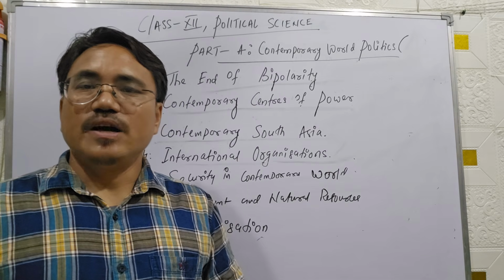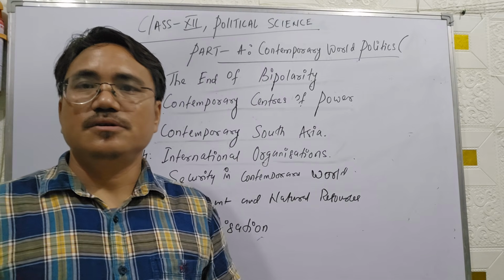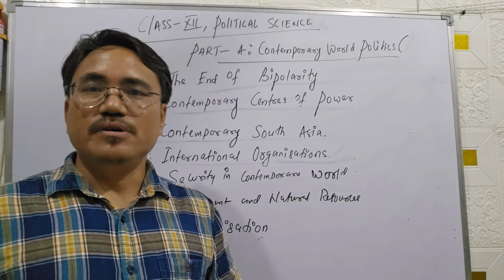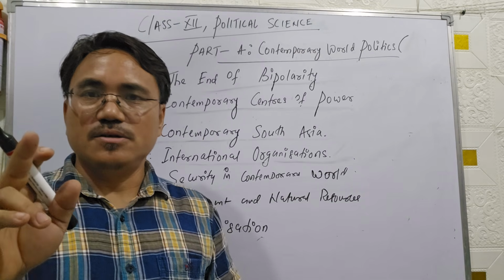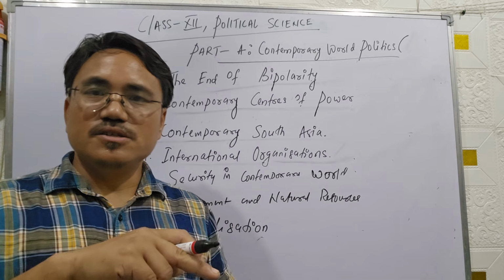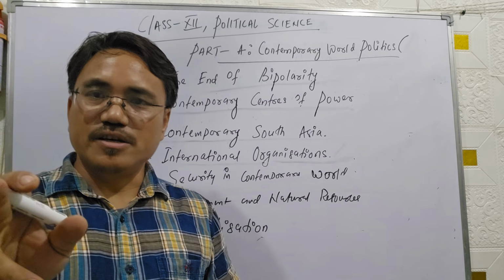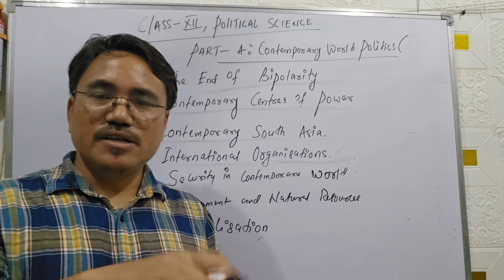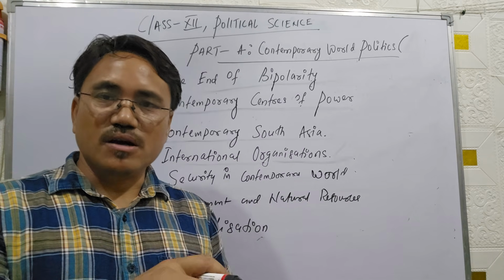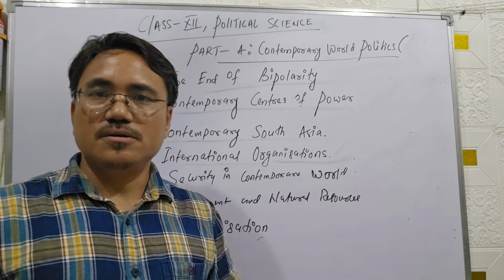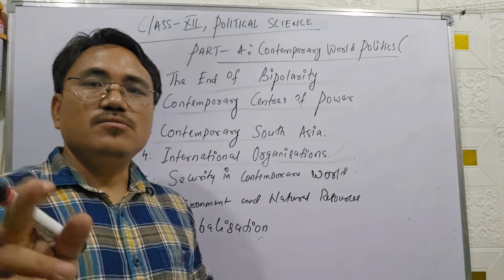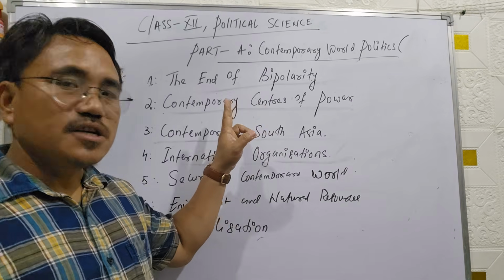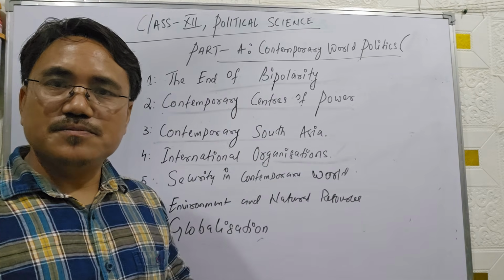And I already told you that for this part A and part B, we have 80 marks in total. So 20 marks is for your practical examinations. Again, out of this 80 marks, it is divided into 40 marks for each subject. Okay, so now I will be discussing your part A, that is Contemporary World Politics.